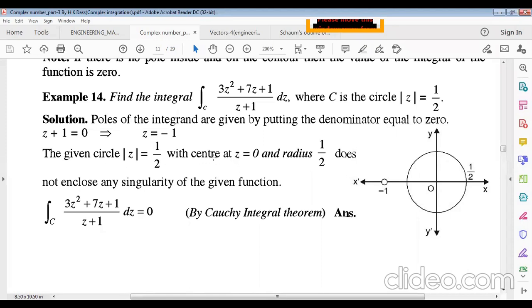So the center at z equals 0 and radius half does not enclose any singularity of the given function, because at z equals minus 1 there is a singularity, but it is not enclosed by this circle. There is no singularity inside. So according to Cauchy's integral theorem, the contour integral of this equals 0, and this is the result.